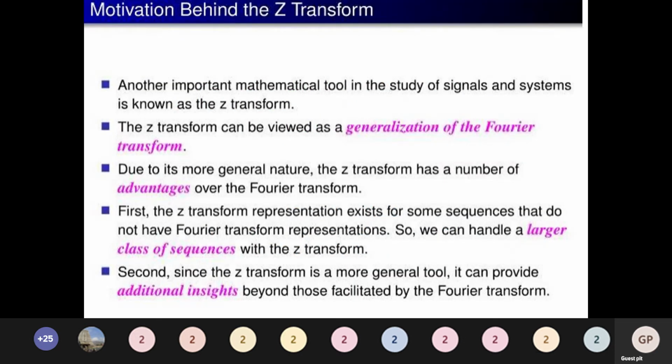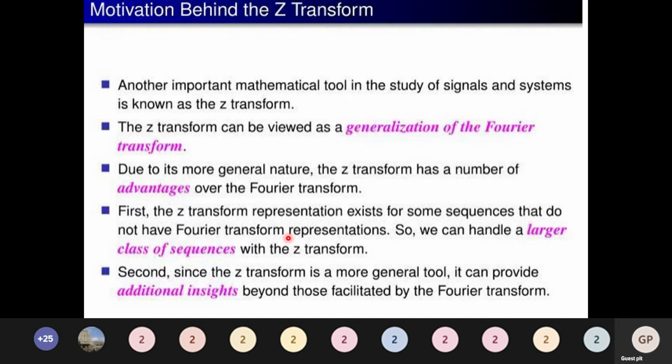It is another important mathematical tool in the study of signals and systems, and is known as the Z transform. It is a very important phenomenon in terms of analysis. We use the Z transform, and it is a generalization of the Fourier transform. Due to its more general nature, the Z transform has a number of advantages over the Fourier transform. First, the Z transform representation exists for some sequences that do not have a Fourier transform representation. So, we can handle a large class of sequences with the Z transform.